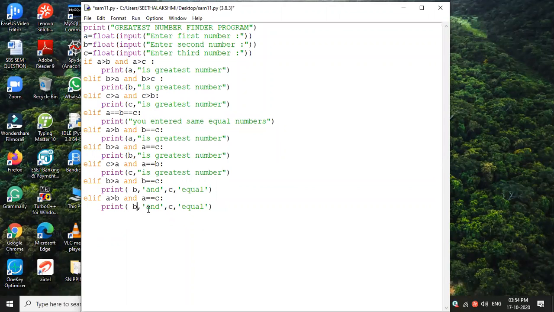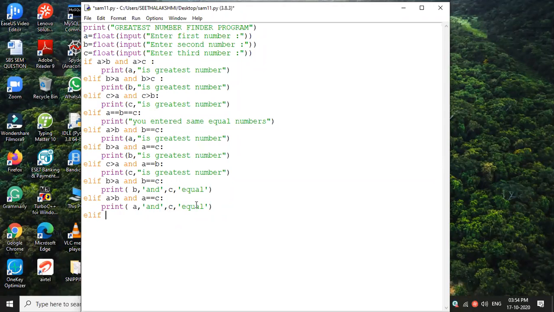A and C are equal. Am I right? Yes, sir. Yeah, A and C are equal. Then B and C are equal, A and C are equal. Then which is missed? C and A. A and B. Then what is the condition? Can you say the condition?